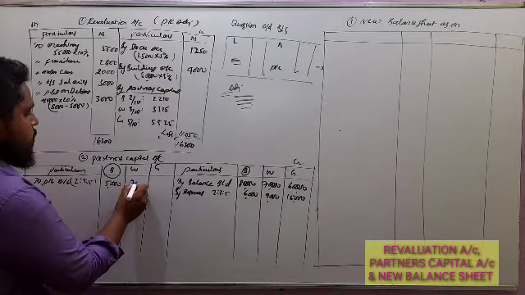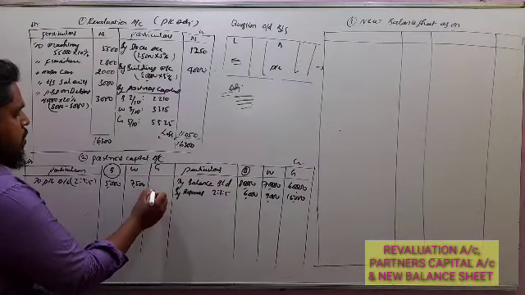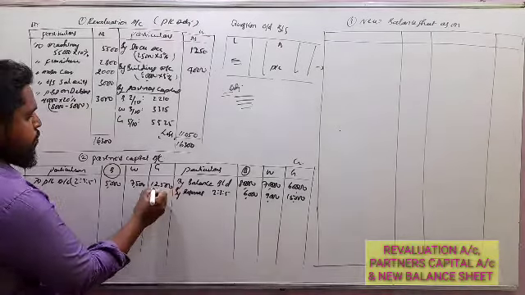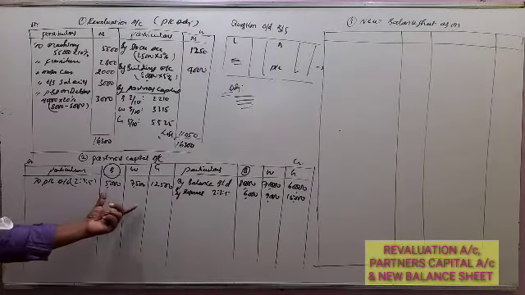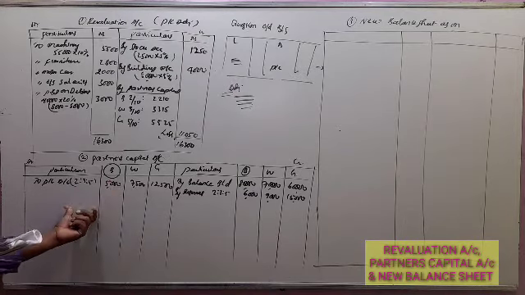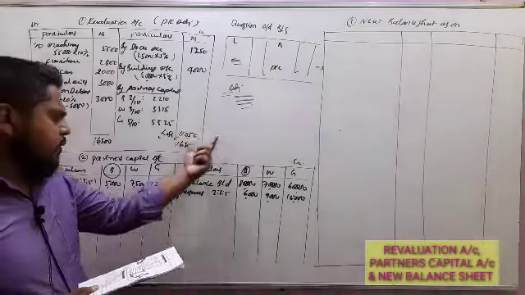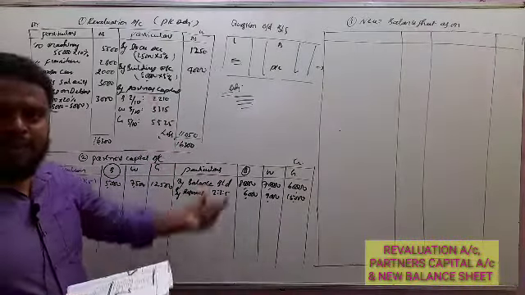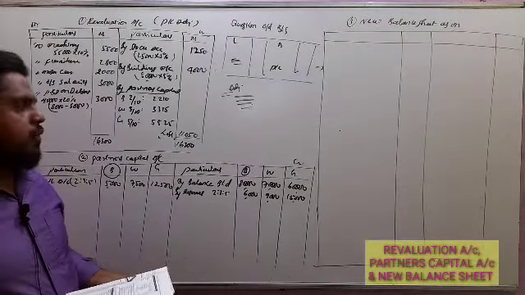7,500. 12,500. Now, this profit and loss account is shared among all the partners in the profit sharing ratio. It's clear that first, under the partners' capital account, we have to pass three entries: capitals, general reserve and reserve fund, and profit and loss.